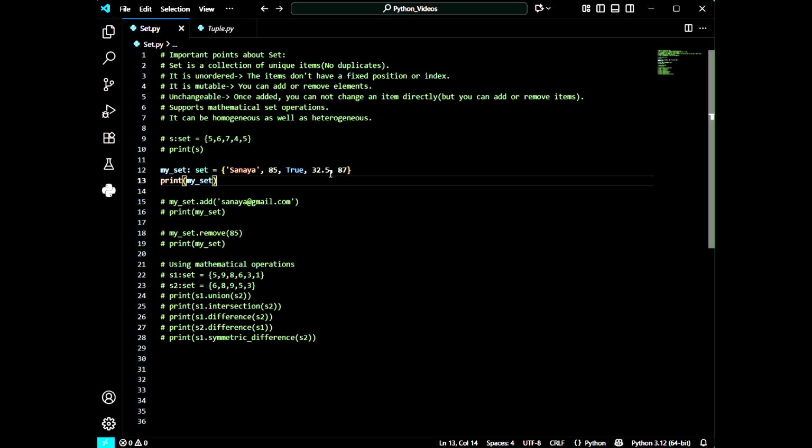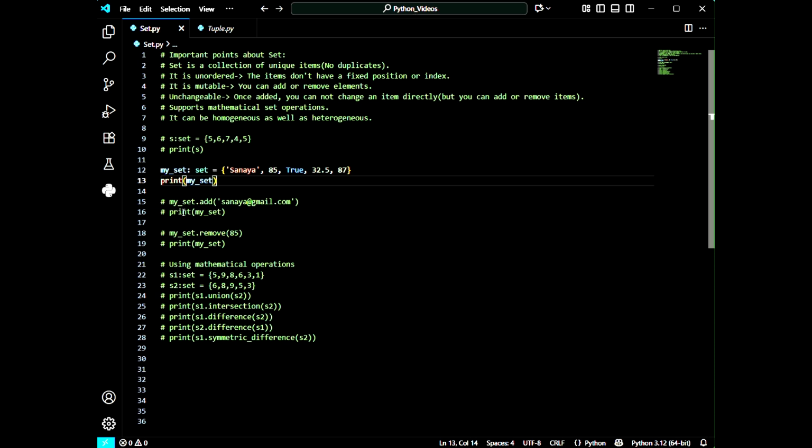As I had said, we can add or remove items. So here I am going to use these functions. Actually, add and remove are inbuilt functions of set. There are many inbuilt functions of set, but now we are going to learn just two easy ones. Later we will discuss other inbuilt functions also.